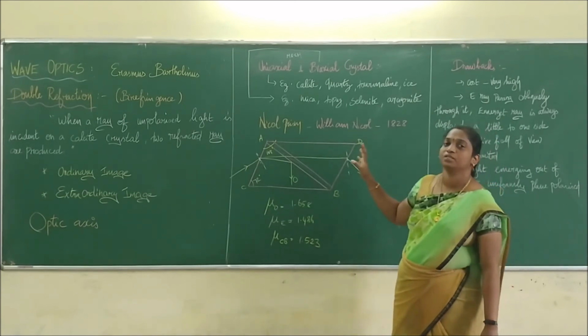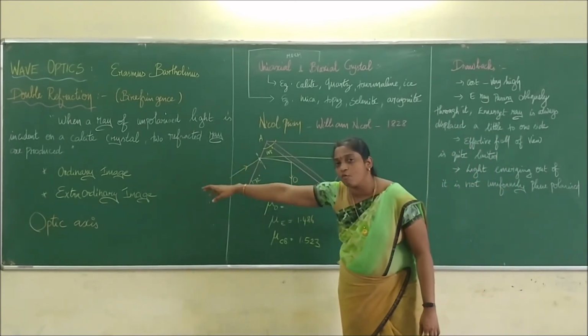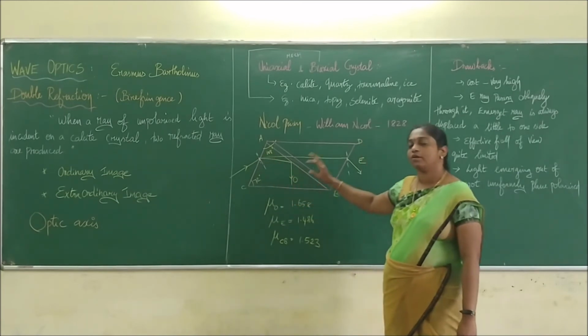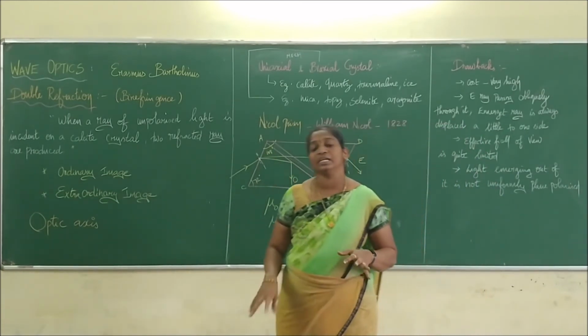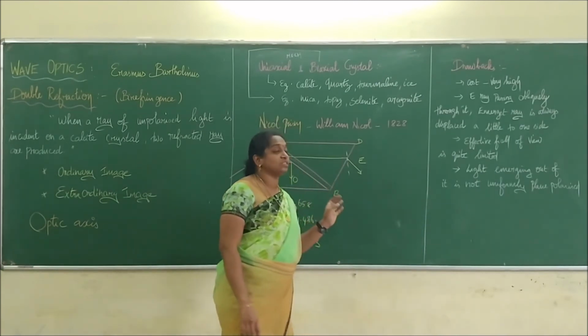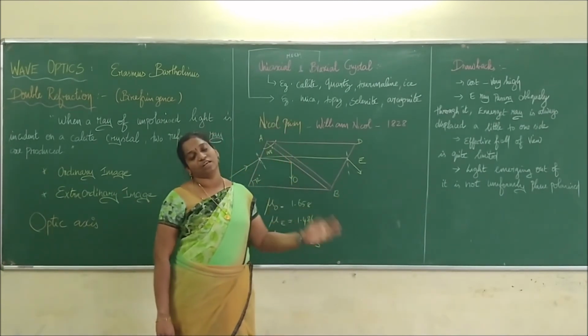William Nicol is the first person. Nicol prism works on the principle of what? Double refraction. Only the extraordinary ray emerges out of it. The ordinary ray will be totally internally reflected inside the prism. Therefore, the Nicol prism acts as a polarizer as well as an analyzer.